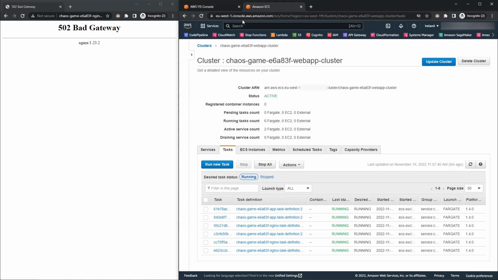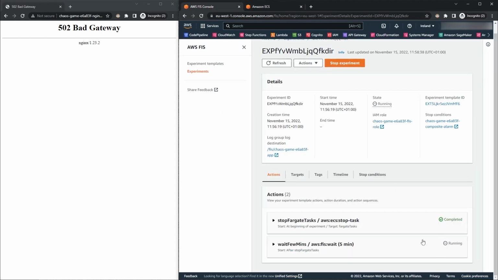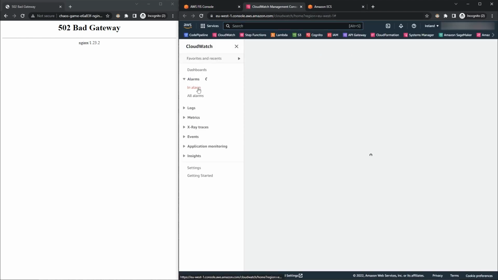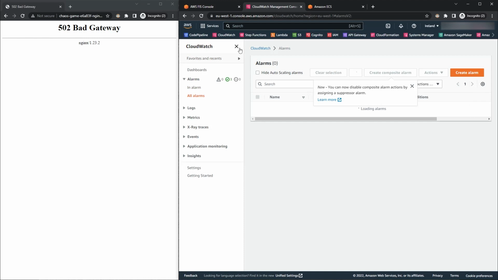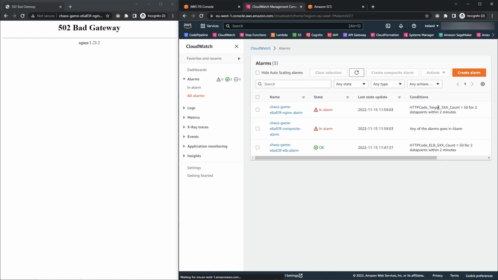I did that on purpose as part of the demo to simulate the case when the application is not surviving the chaos generated by the little monsters. So if we go to CloudWatch, we can see an alarm being raised.